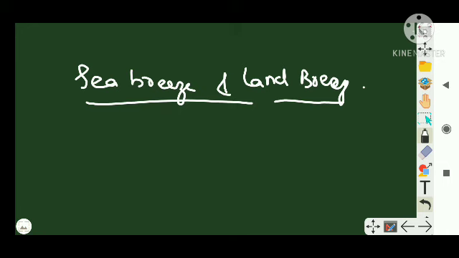So for explaining both the cases, we are going to draw two things. This is land and this is sea, right? So let us talk about sea breeze. Sea breeze happens during the day, that is very important, and land breeze happens during the night. So the sun is heating up both land and sea, right?